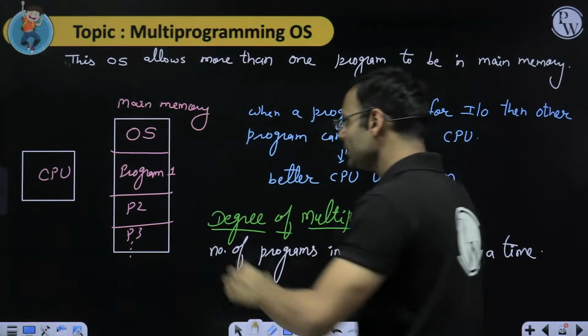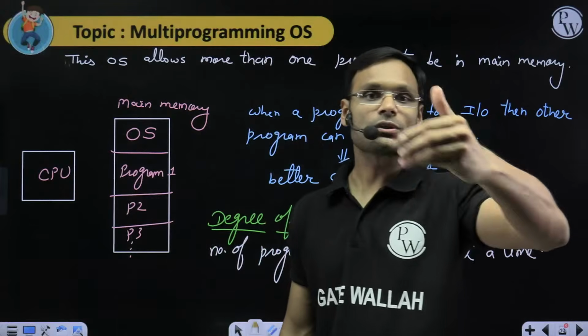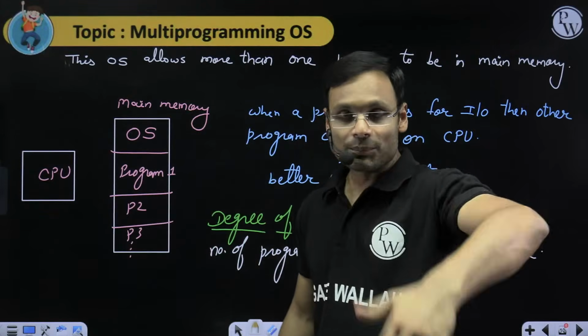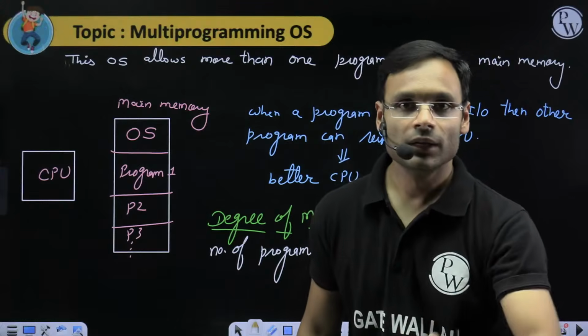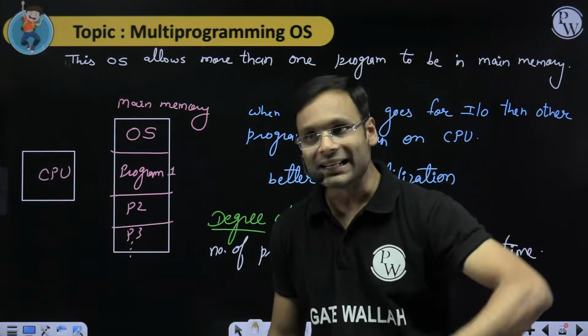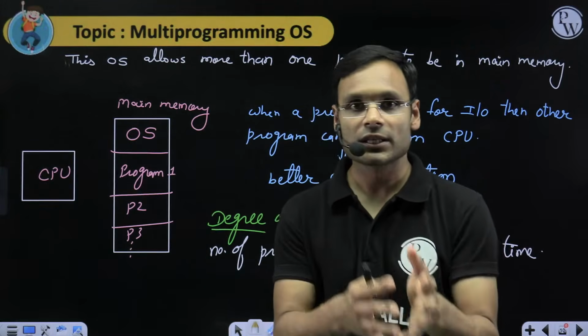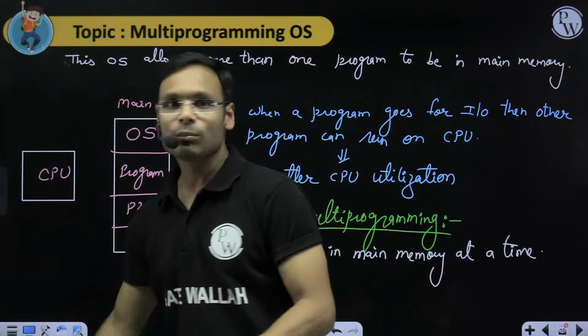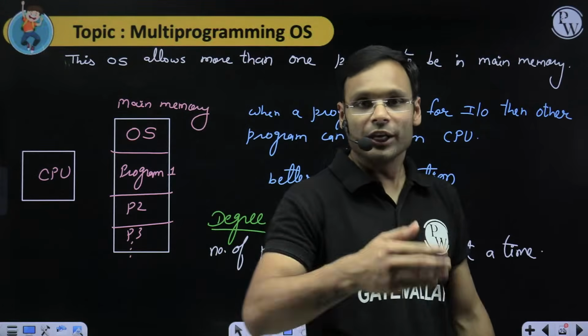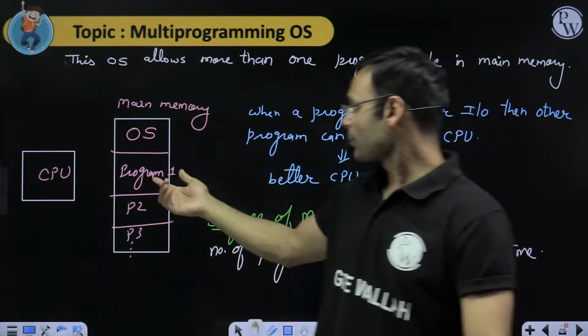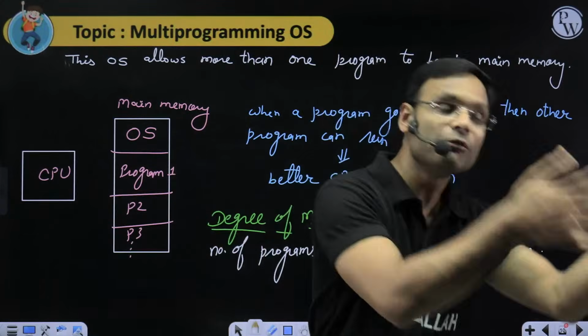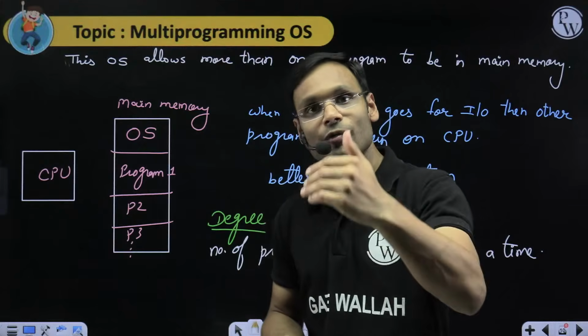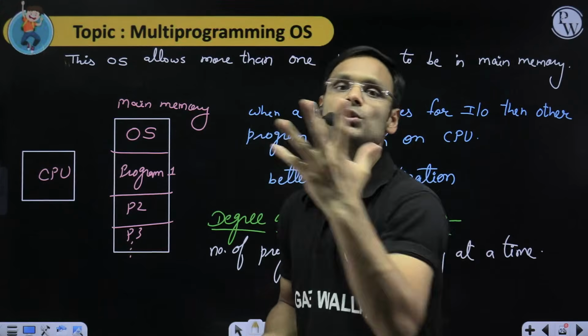So we have seen that when we increase the programs in main memory, CPU utilization will be better, even better. It will keep increasing. Why? Because we will have more processes to occupy the CPU. If so many programs are going for IO operations, we will still have more programs to use the CPU.